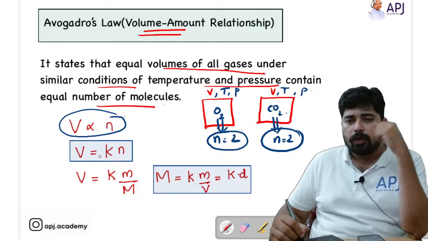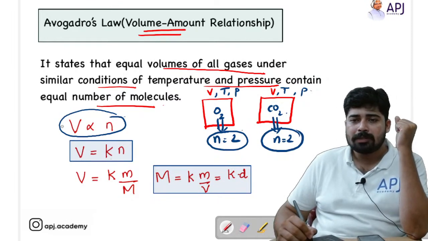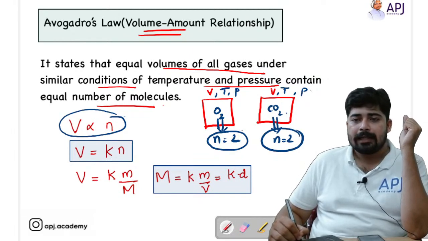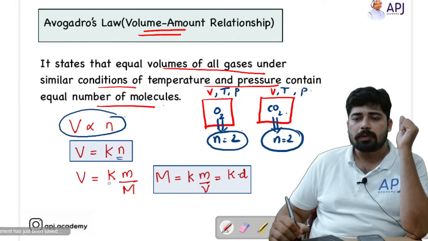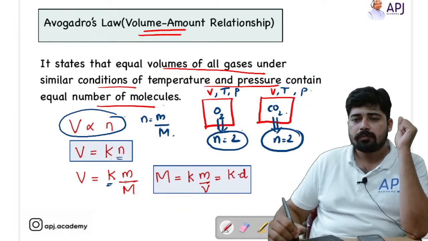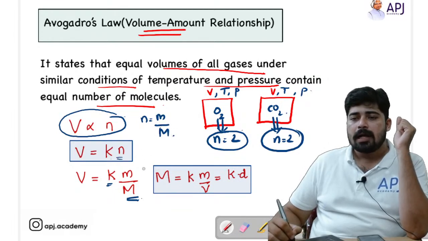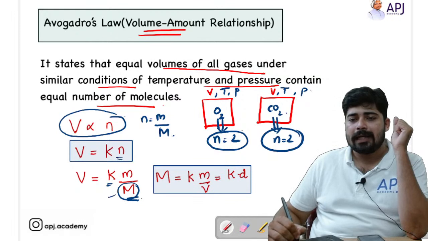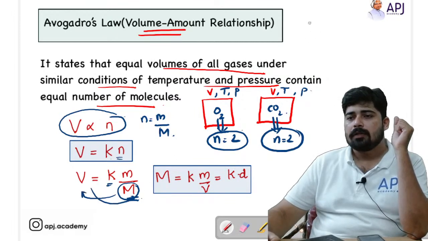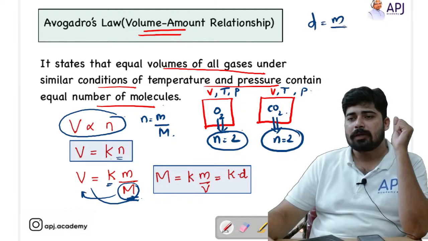So volume is directly proportional to number of moles. So V is equal to K into N, number of moles. We know from the mole concept that moles is mass by molar mass. So I can convert it, and if I take molar mass to the LHS and bring volume to the RHS, it becomes M by V. We know that density is equal to mass by volume.